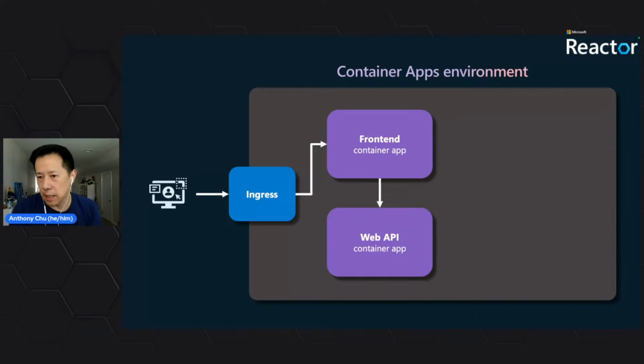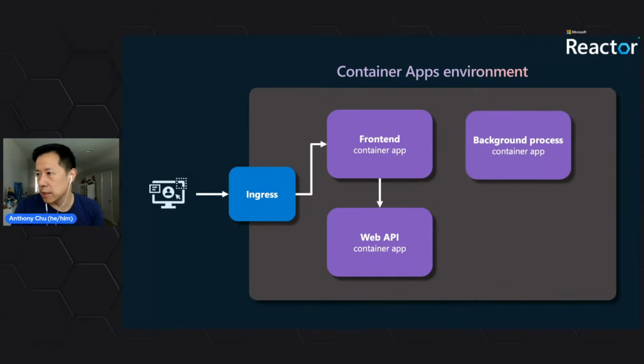So in this case, for an external user, maybe they're accessing the front end, and they do this through this thing called an ingress. They basically just make a regular HTTP call, and then we serve our front-end app. But maybe our front-end app actually calls our web API, and it can do that through a private network. You can deploy other things into a container apps environment as well. You can deploy a background process that just sits around and processes things off of a queue, or things of that nature.